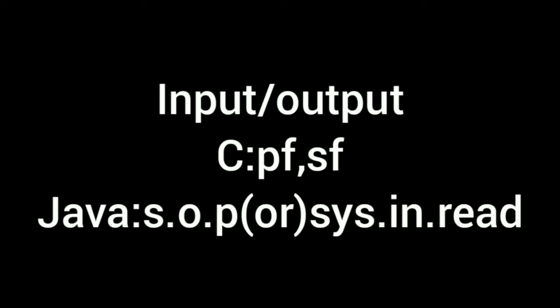Coming to input output functions, C had printf and scanf, where PF is printf and SF is scanf. Printf is used to print the output and scanf to read the input. Here in Java, we have system.out.println to display the output and system.in.read to read the input.